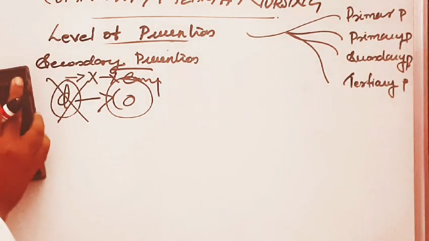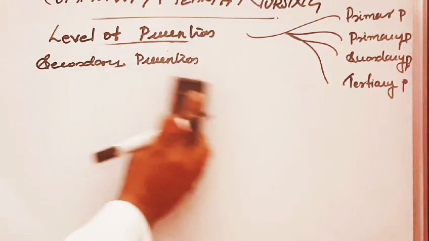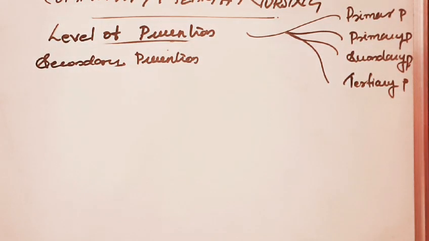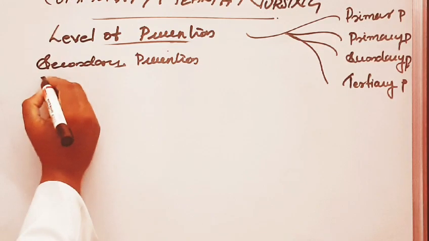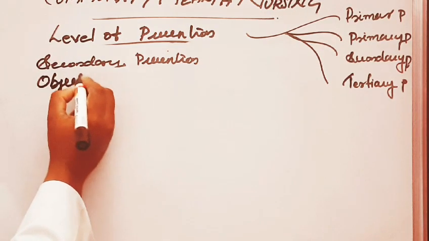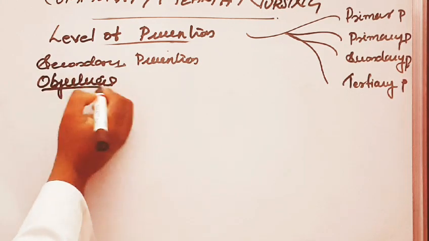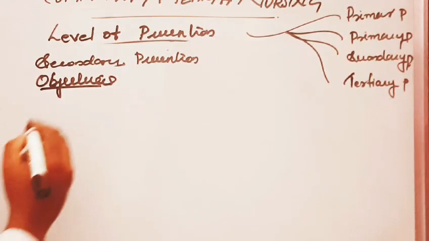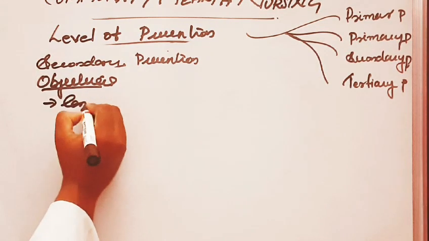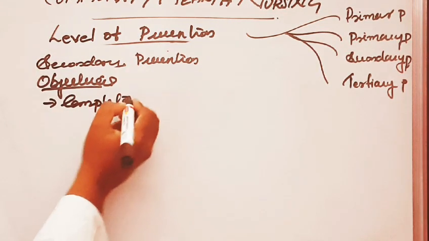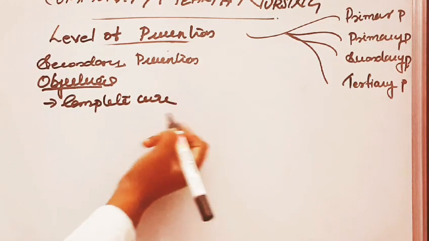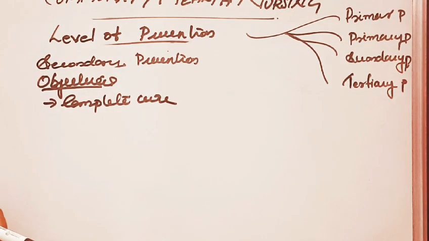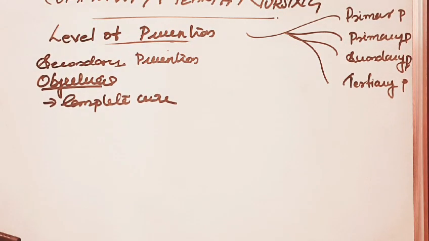Now the objectives of secondary prevention. The first objective is complete cure and preventing the progression of the disease process.